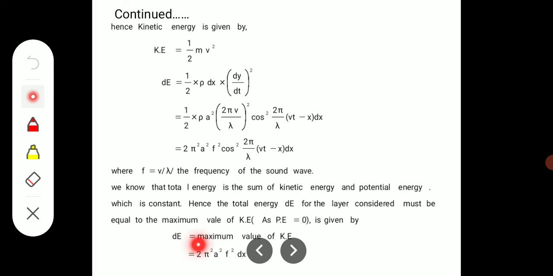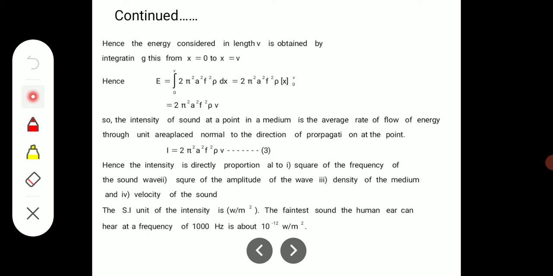So therefore the maximum energy, when the potential energy is equal to 0, is the maximum kinetic energy. Here this equation becomes a maximum when the cos square of this term becomes 1. So therefore dE is equal to 2 pi square a square f square rho dx, the maximum value of the kinetic energy, and hence the energy in the length v is obtained by integrating from x equal to 0 to x equal to v.